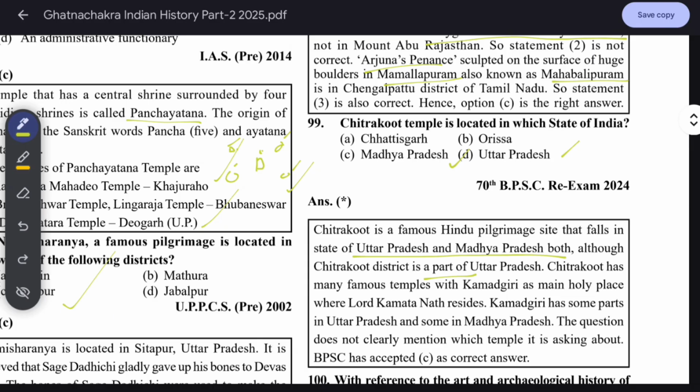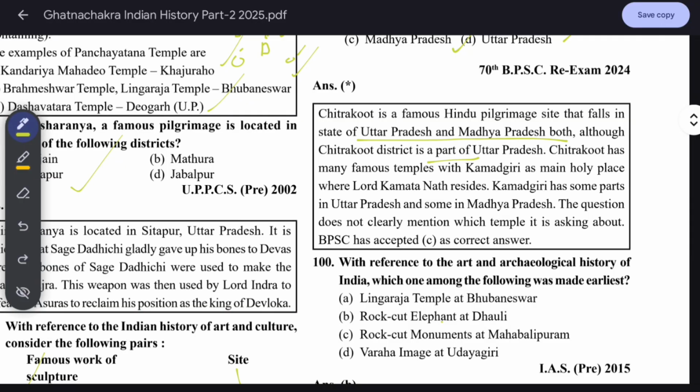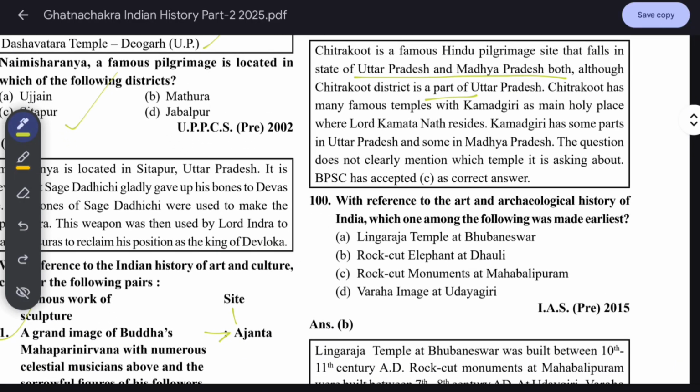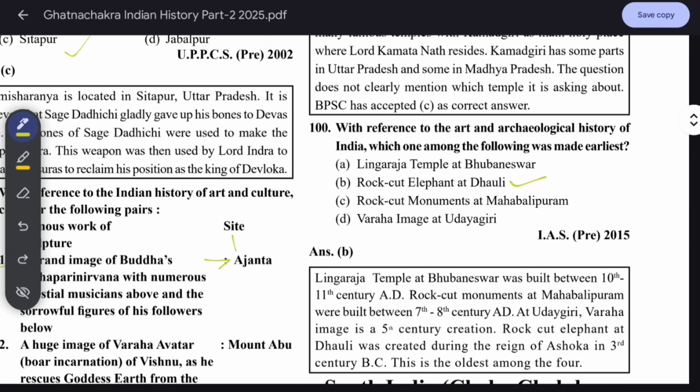With reference to the art and archaeological history of India, which one of the following was made earliest? Rock cut elephant at Dhauli, Siva Lingaraj temple at Bhubaneswar? The Lingaraj temple was built between the 10th and 11th century. It is asking about the earliest, remember this. So it's not the first one.